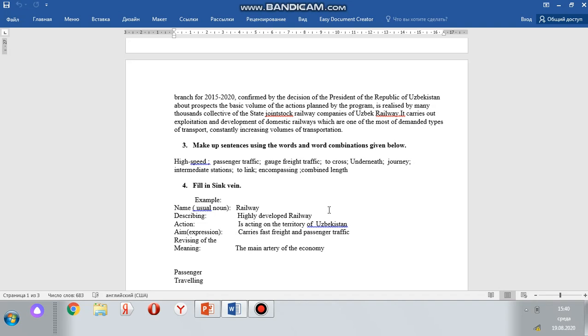The aim: it carries fast freight and passenger traffic. And the last one is revising of the meaning: the main artery of the economy. Yes, it's true that the railway, as you know, is the main artery of the economy of any country.